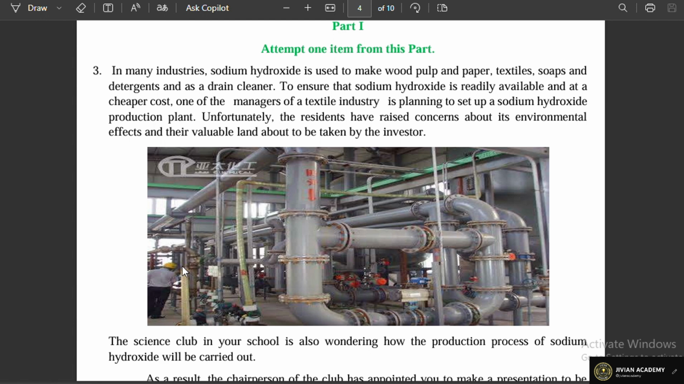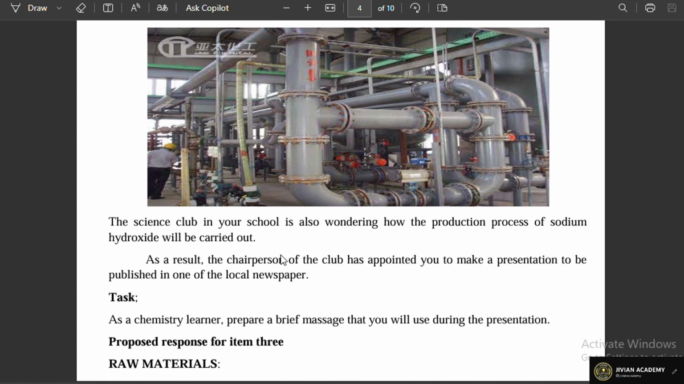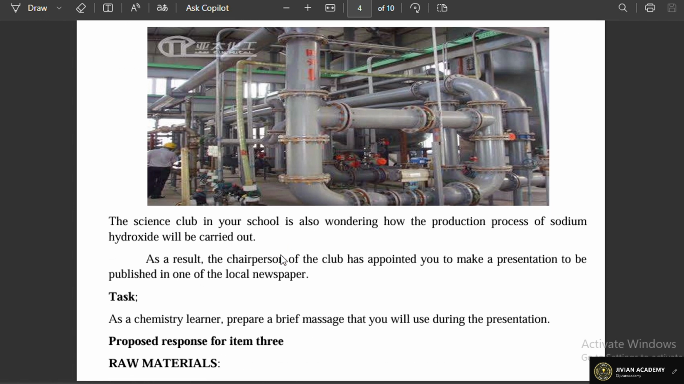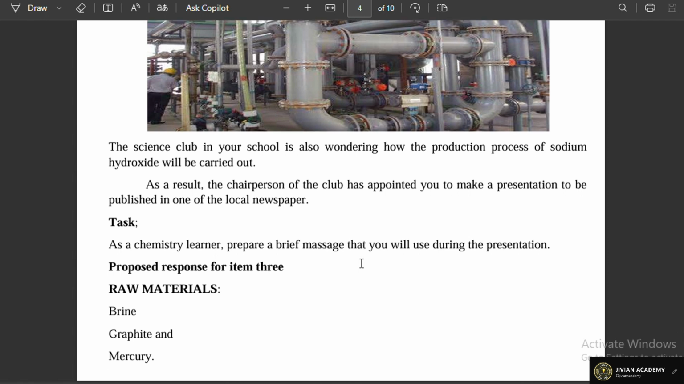Unfortunately, the residents have raised concerns about its environmental effects and valuable land about to be taken by the investor. The support material has been given here. So the science club in your school is also wondering how the production process of sodium hydroxide will be carried out. So as a result, the chairperson has appointed you to make a presentation to be published in one of the